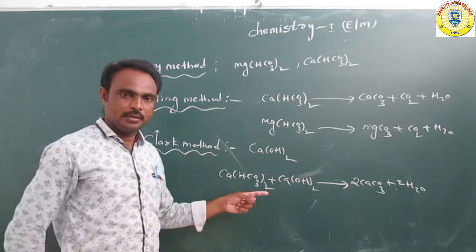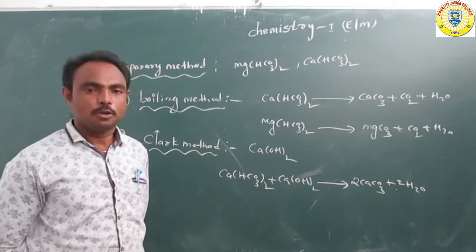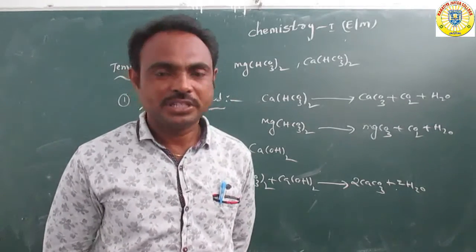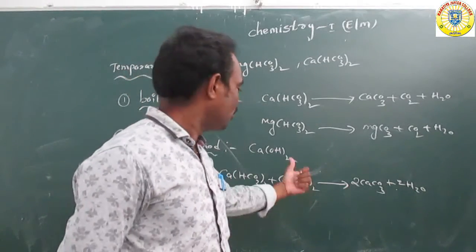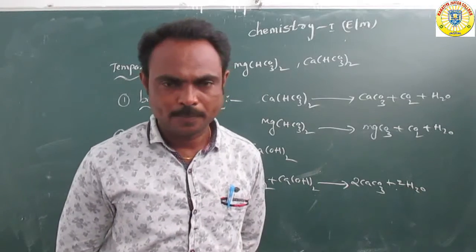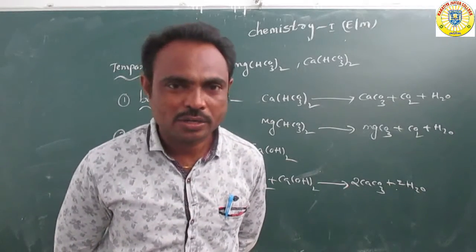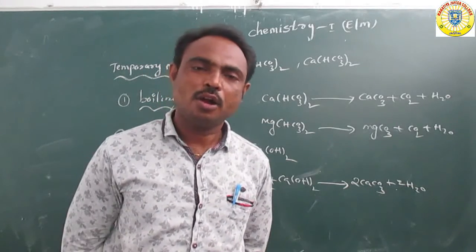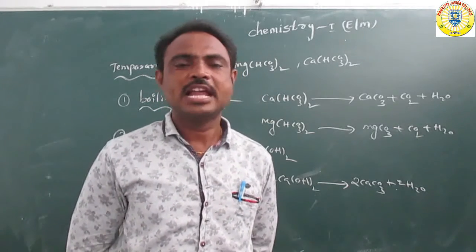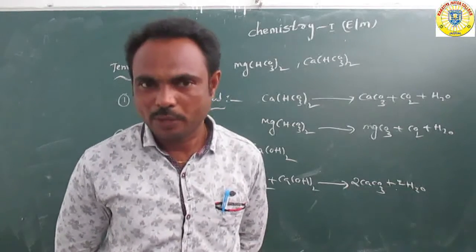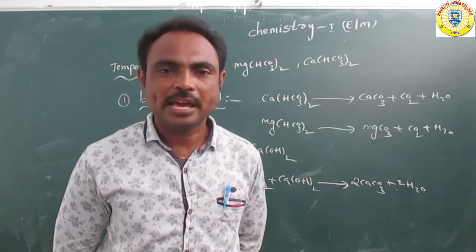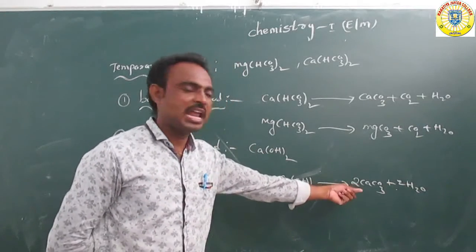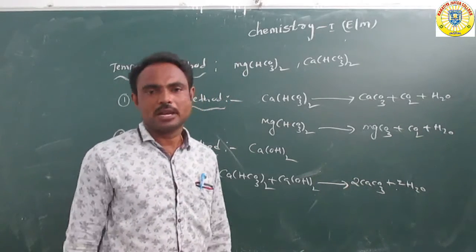In the Clark method, we add calcium hydroxide to the hot water, which also contains calcium bicarbonate or magnesium bicarbonate, so the calcium bicarbonate reacts with calcium hydroxide to form calcium carbonate and water.